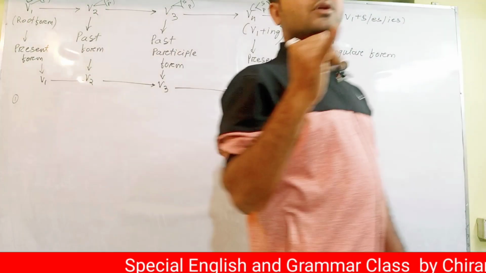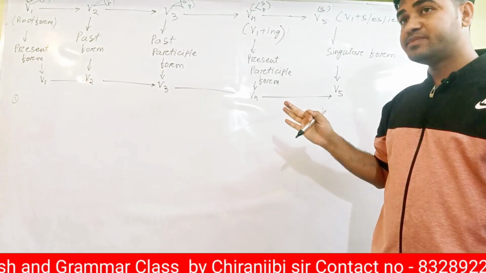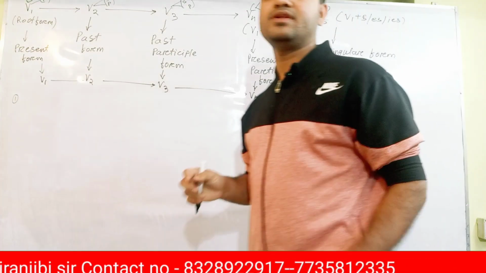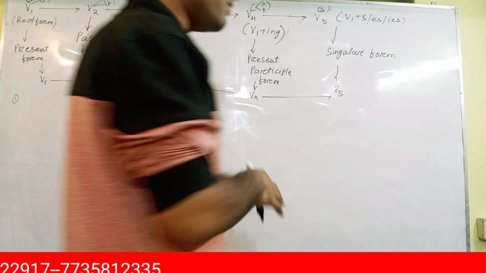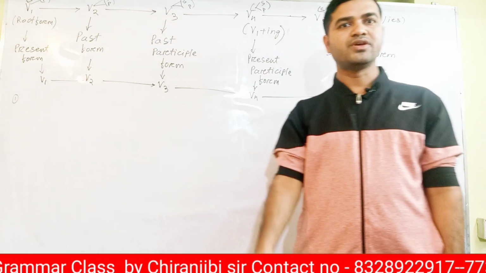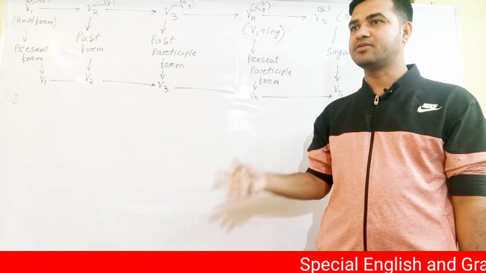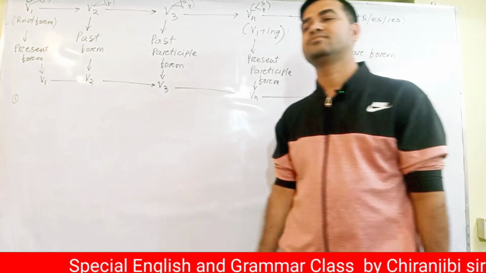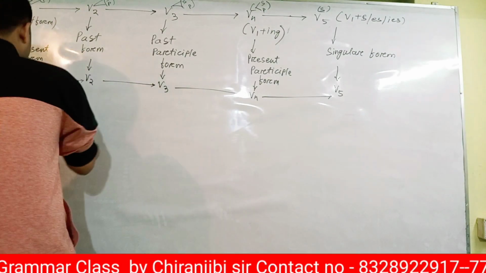We'll do word practice. So V1 is called present form, V2 is called past form, V3 is called past participle form, V4 is called present participle form, V5 is called singular form. These are the five forms of the verb, which are very necessary for tense, active passive, narration, speech, subject verb agreement, syntax, everything. Very important, guaranteed important. Very high means what? VVI, very very important. Okay, don't eat your nails. Now I'll take an example.